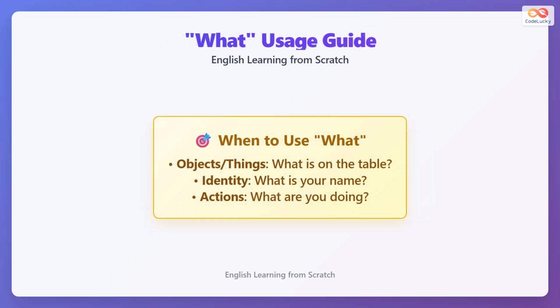Use what for objects and things, like what is on the table. Use what for identity, like what is your name. Use what for actions, like what are you doing. What questions focus on concrete things, not people or places.